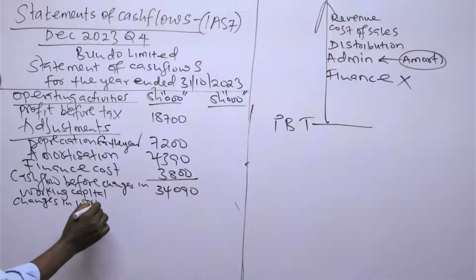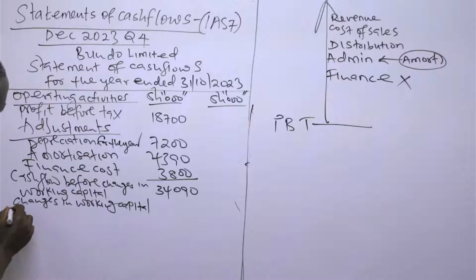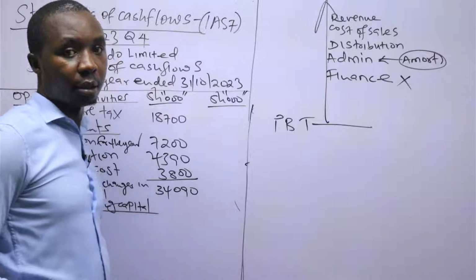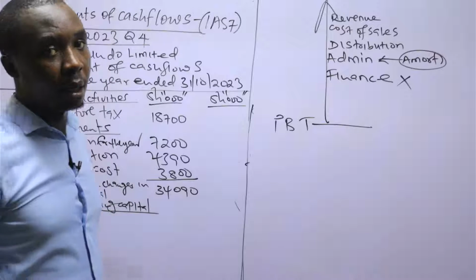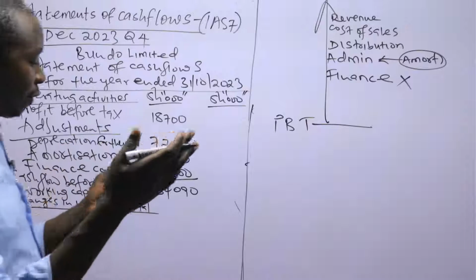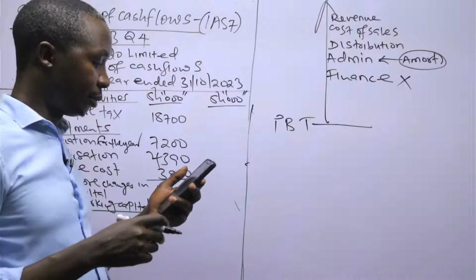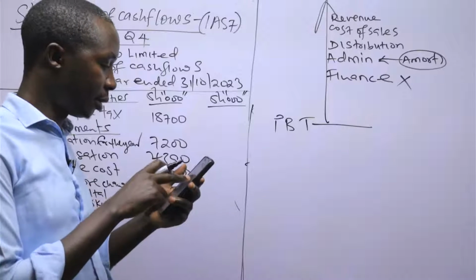Changes in working capital. Remember, changes in working capital, we look at increase or decrease in current assets or current liabilities. Of which you know well that under current assets, we look at inventory and receivables. Under current liabilities, we look at payables. So increase, you compare from the end of the previous year and the value as at the end of the current year.